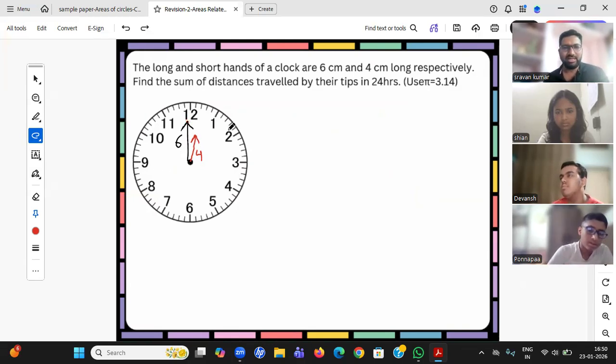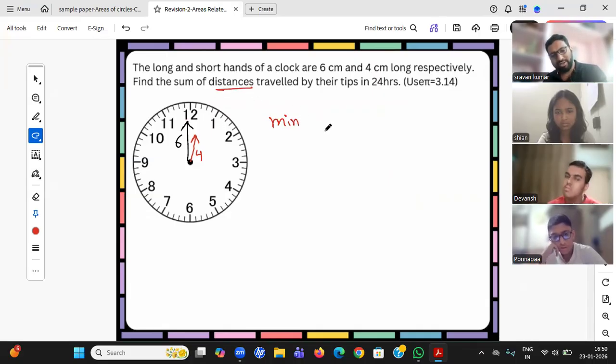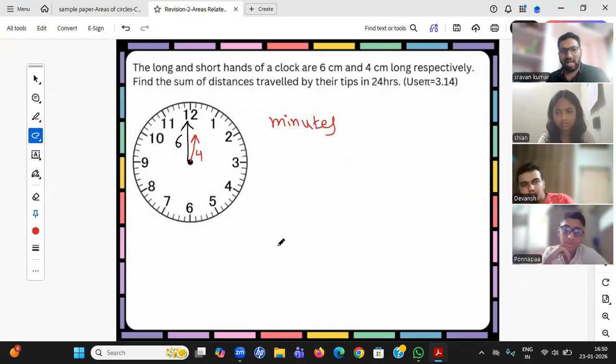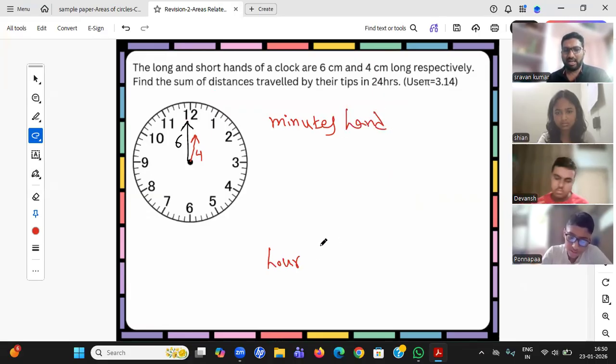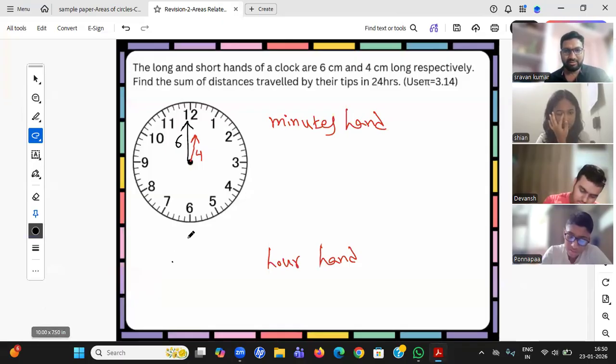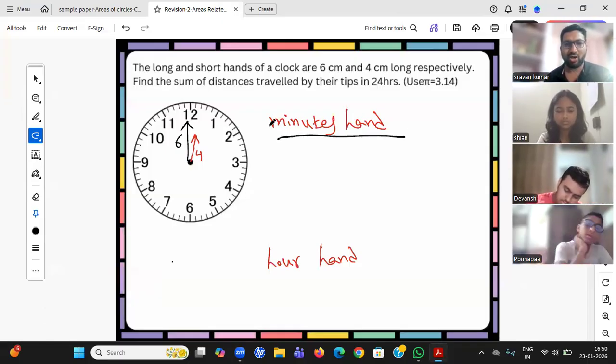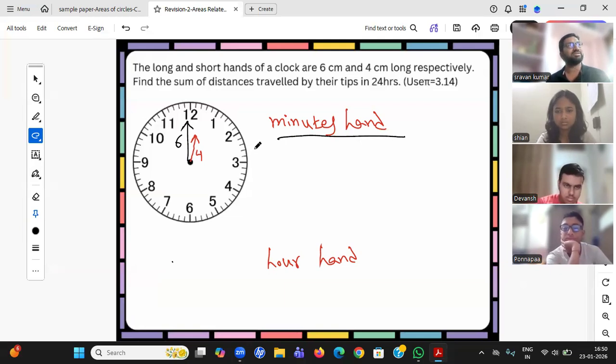Okay, so let us go by the minutes hand first. He's asking the sum of distance, so I need to find how much the minutes hand is traveling, then how much the hours hand is traveling. Then I should add both of them. So Jahnavi, how will you do it? How much will the minute hand travel in 24 hours?